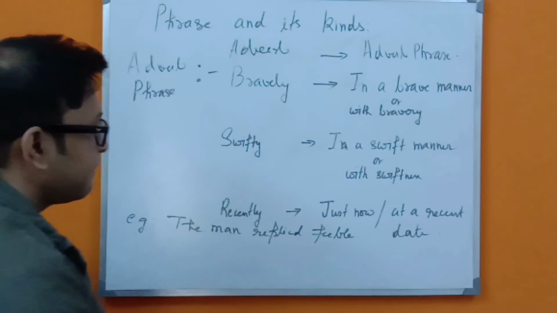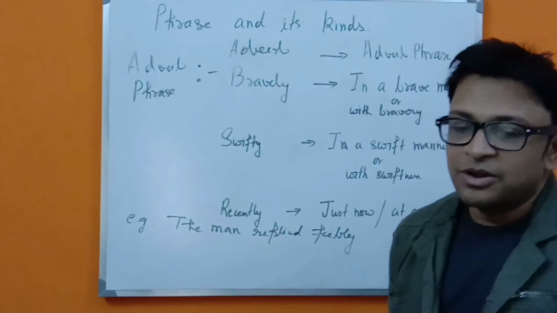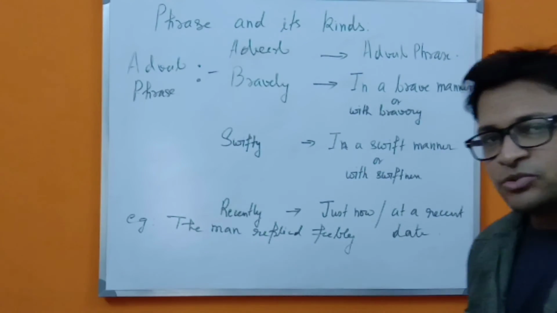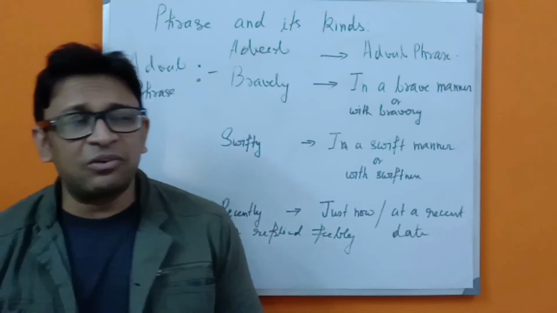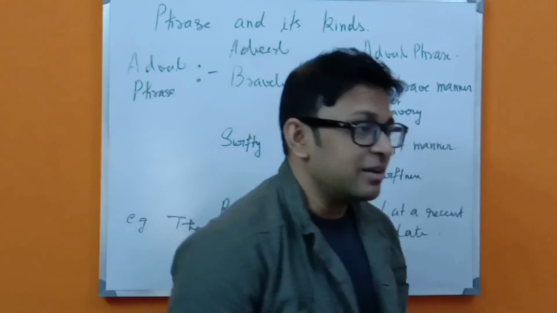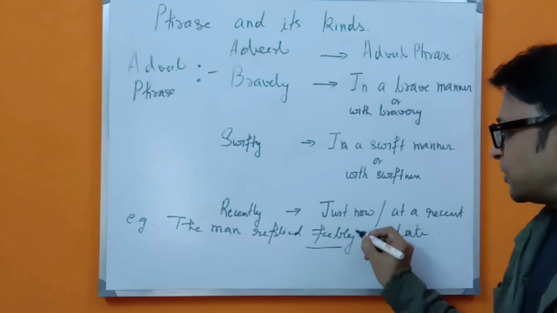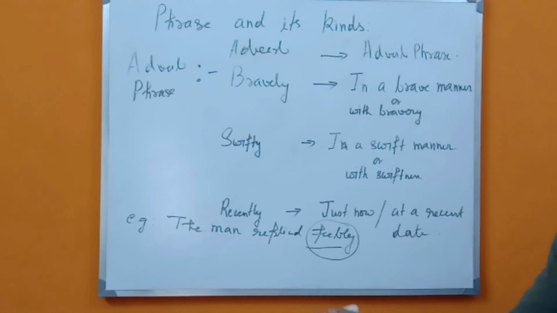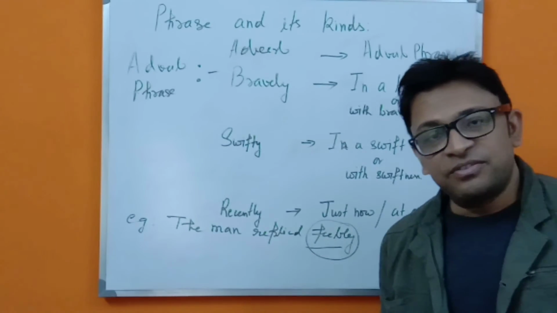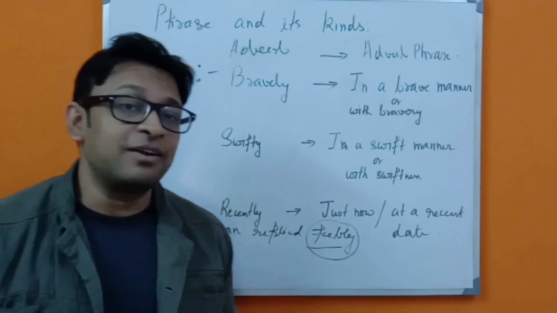That means a person who replied in a very soft manner or in a very whispering manner, which cannot be audible to our ears. So here, if I have to change this word feebly, how am I going to do that? Because it is our adverb, and now we are going to transform the sentence into an adverb phrase.